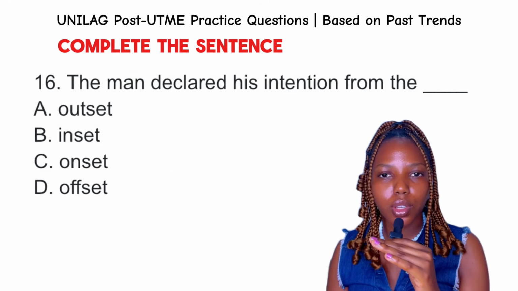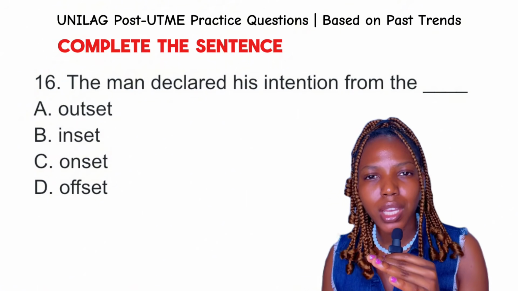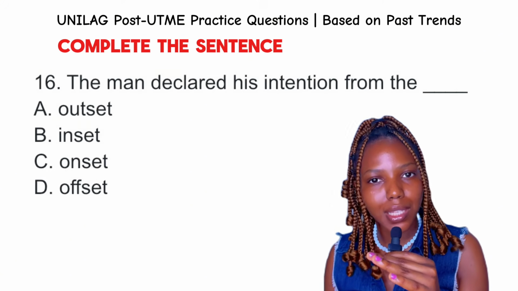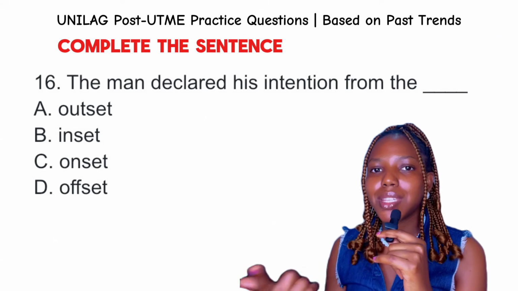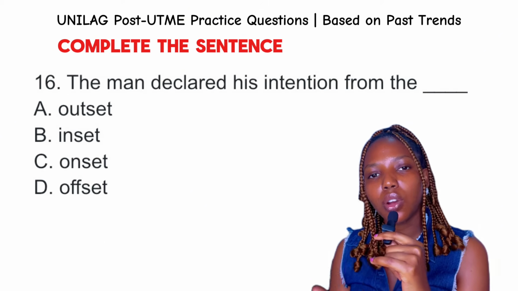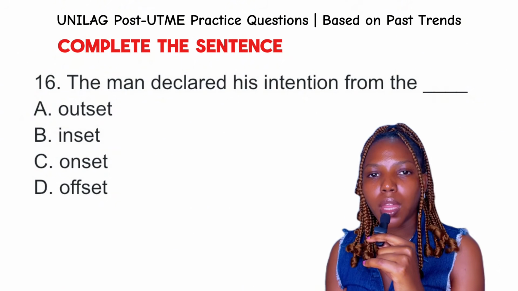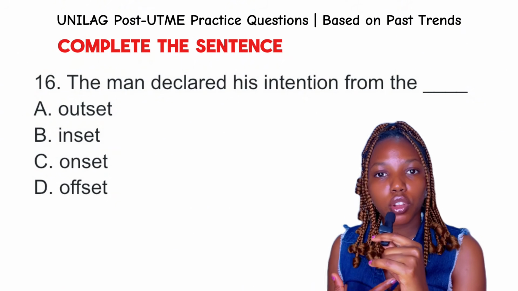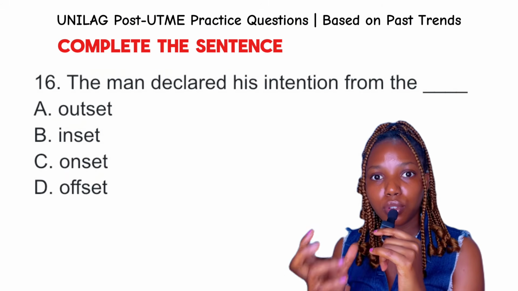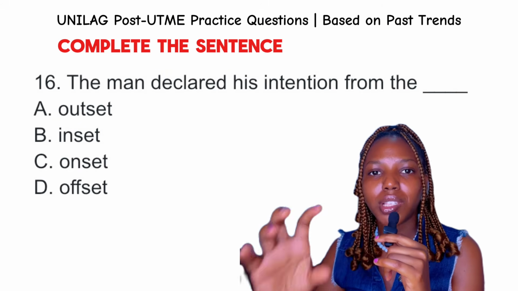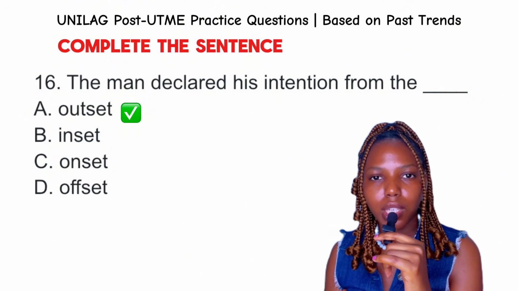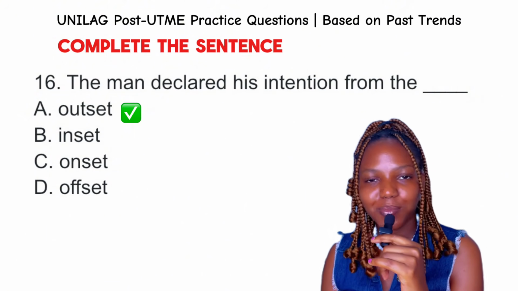Okay, so the best answer to this question is option A, outset, because in the context of the sentence provided, it is not unpleasant in any way. So when do we use onset? Onset is used when you're talking about illness. So the onset of his illness, or the onset of the rain caught me off guard. You can see that in the context in which I have used onset, it captures an unpleasant situation. So the best answer to this question is definitely option A, outset.